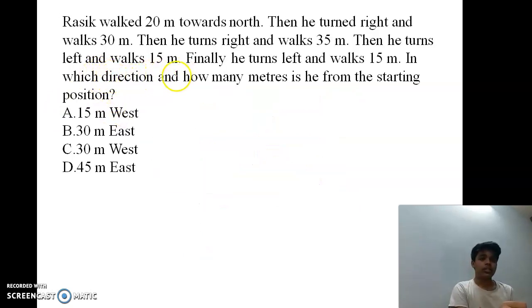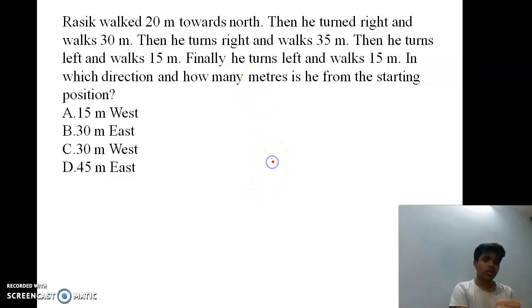Rasik walked 20 meters towards north, then he turned right and walks 30 meters. Then he turns right and walks 35 meters. Then he turns left and walks 15 meters. Finally, he turns left and walks 15 meters. In which direction and how many meters is he from the starting position?